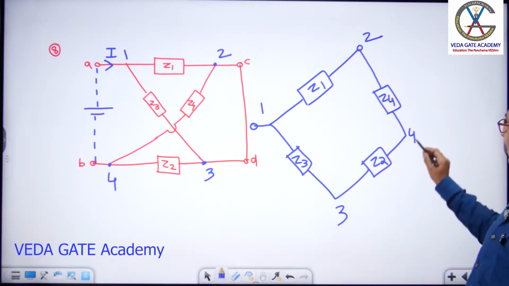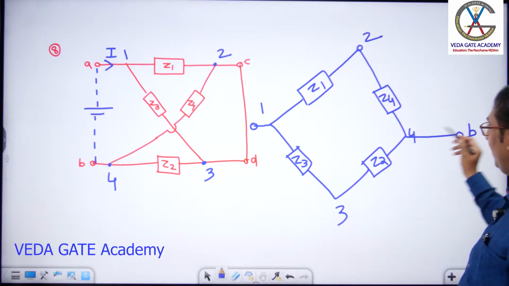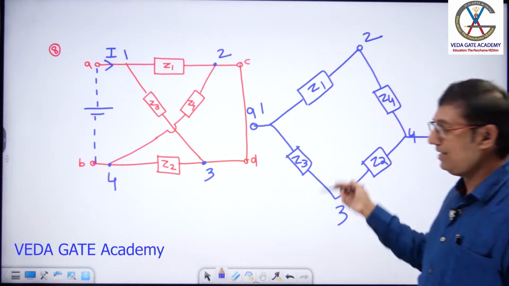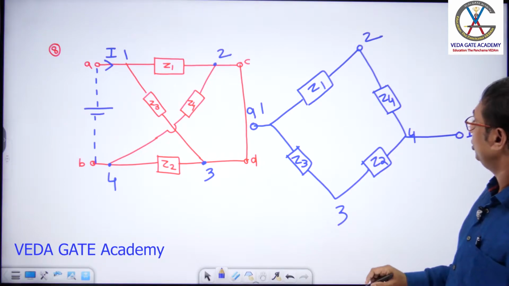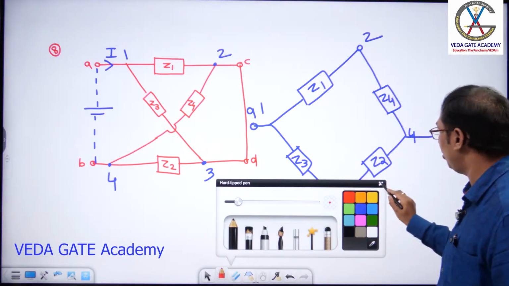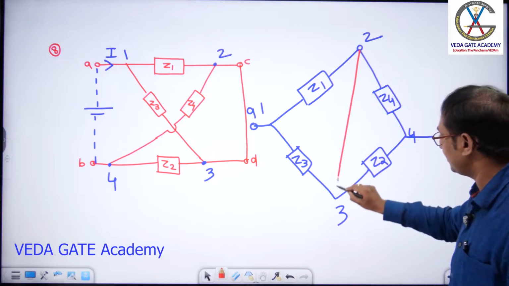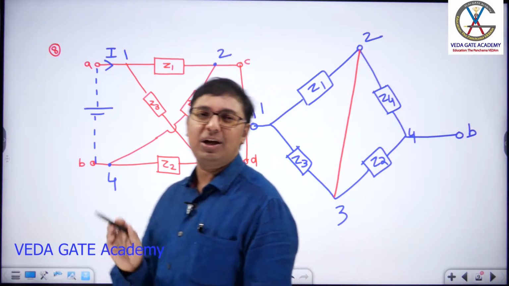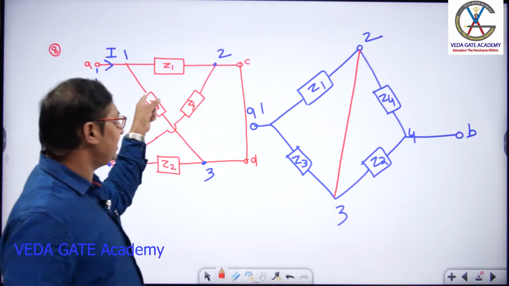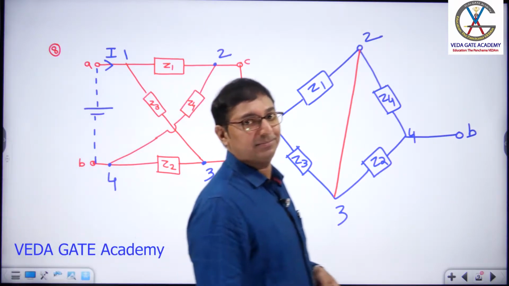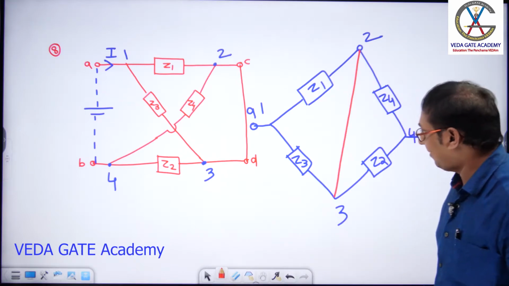I am asking A and B; ZAB is my question. But here the 2 and 3 terminals are shorted. Whatever analysis you do in this structure, please represent the same analysis in this, then you get perfect clarity. Done, sir? Right.